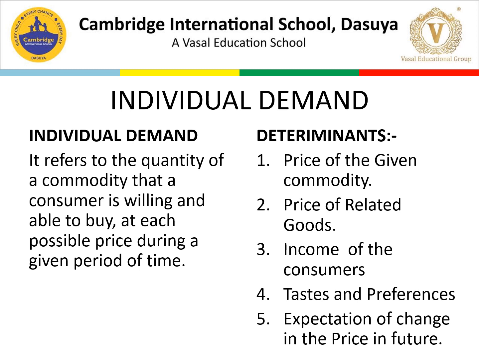Now, what are the determinants? The first determinant is the price of the given commodity. It is the most important factor affecting demand for the given commodity. If the price is increasing, obviously we will demand less. Generally there exists an inverse relationship between price and quantity demanded. As the price increases, we will buy less of that particular commodity, so quantity will be reduced or decreased.